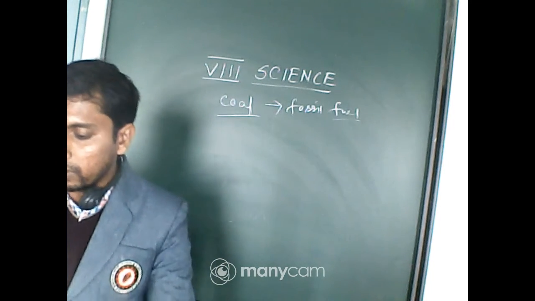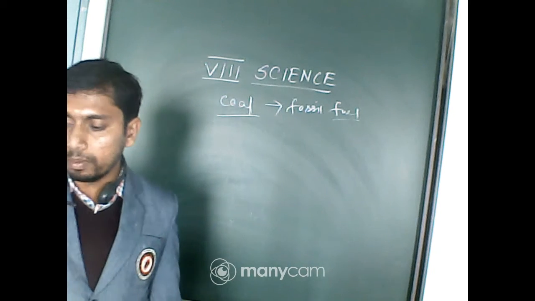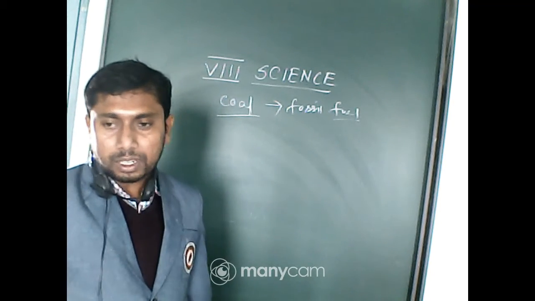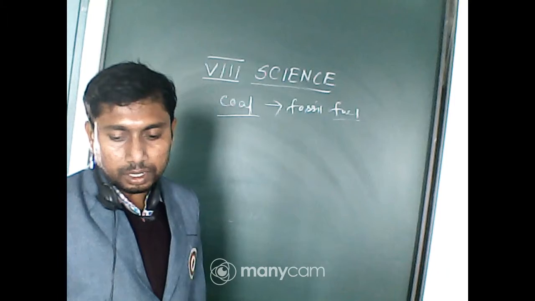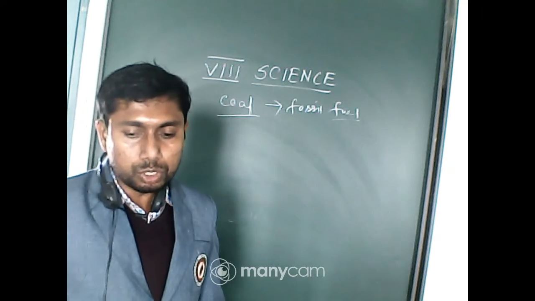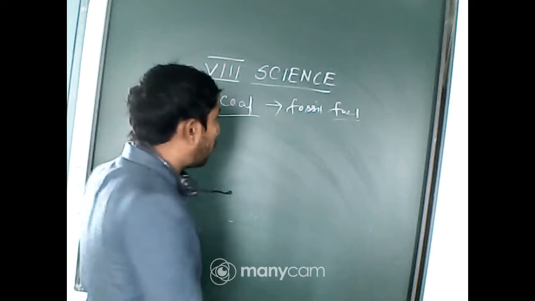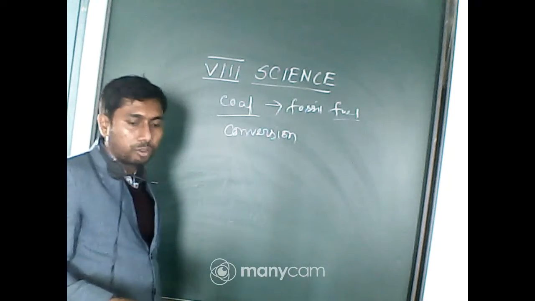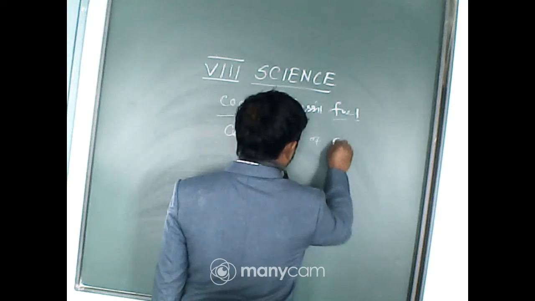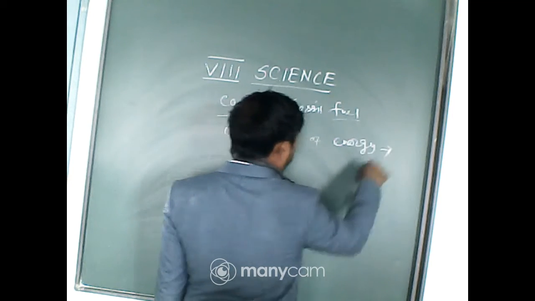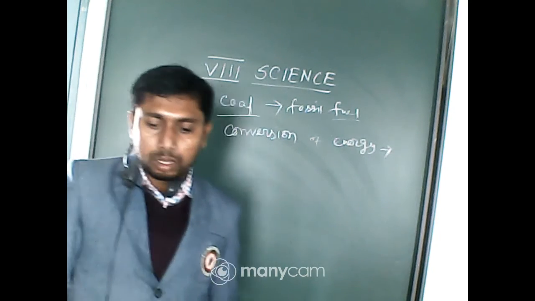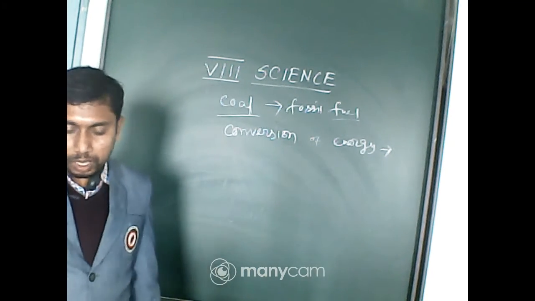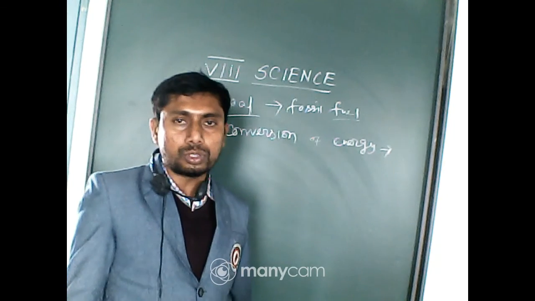Earlier it was used in railway engines to produce steam to run the engine. Now, can you tell me how the energy is converted when coal is used to run the railway engine? What is the conversion of energy? We know that energy can be converted. So, conversion of energy. When coal is burnt, it produces heat energy. Now, this heat energy is used to run the steam engine.